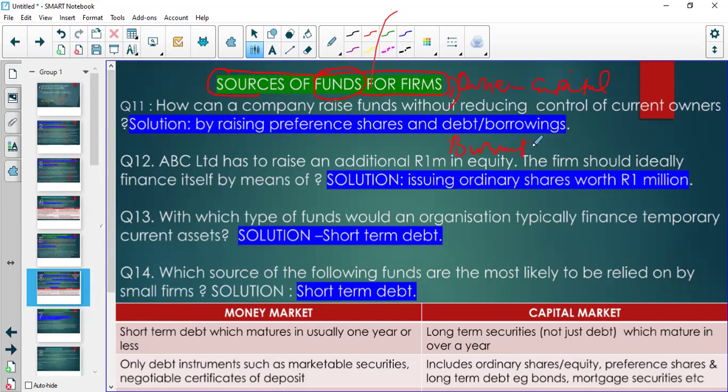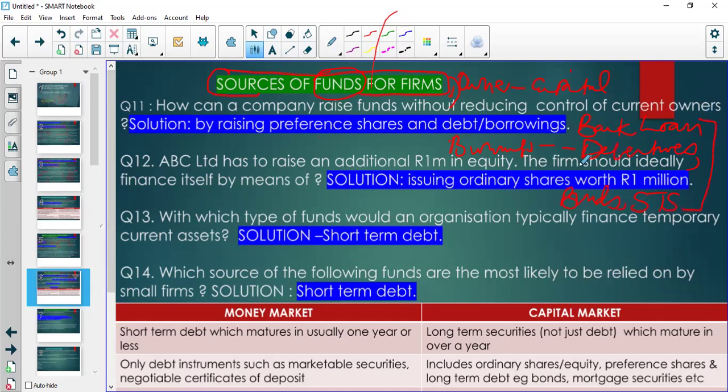And there are a lot of borrowings that we can have. We can borrow from the bank, which would be a bank loan, or we could borrow from the market if we are big enough. Some of these things could be your debentures, your bonds, and other short-term securities or short-term borrowings.